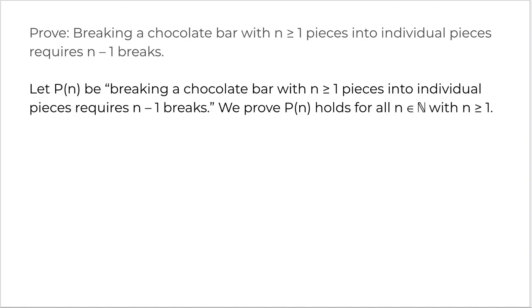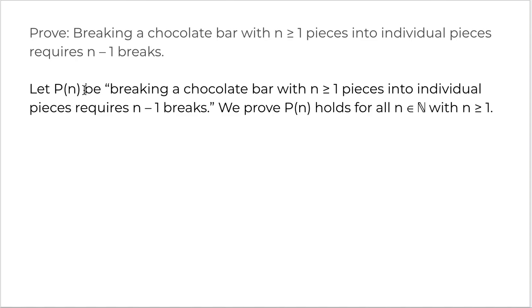So Pn is, breaking a chocolate bar with n pieces into individual pieces requires n minus 1 breaks, and we prove Pn holds true for all natural numbers n greater than or equal to 1.